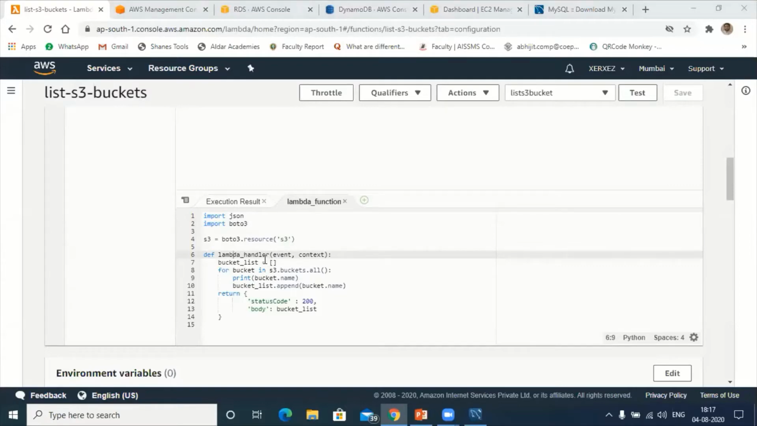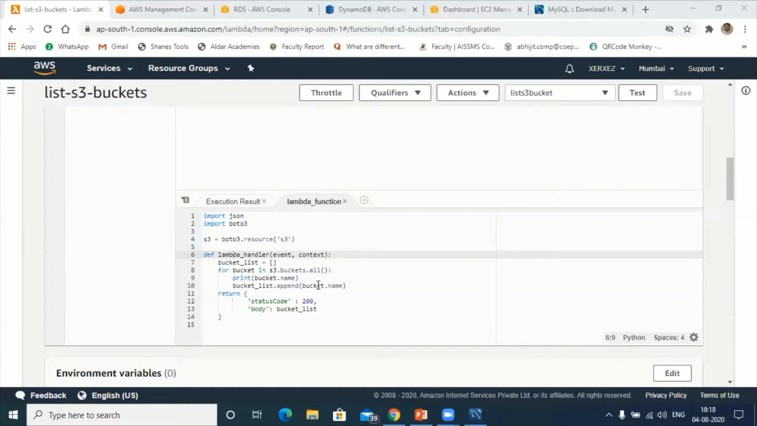Next, create one list. In JavaScript we would create an array, and here we will use a list to list out the number of buckets available in S3. Next I'm using a for loop to fetch the names of all the buckets available in S3: for bucket in s3 buckets all. One by one, I'm going to add to the bucket list with append. The name will be appended here. Later on, I'm going to print under the body section.